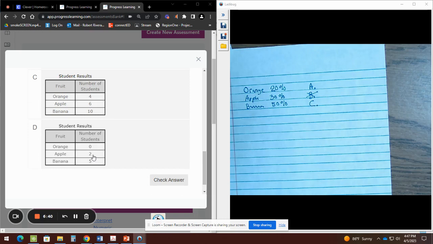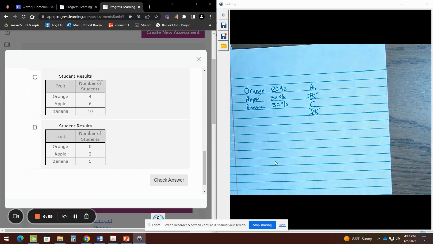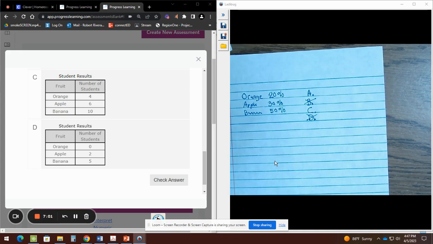Letter D. Letter D says that orange has 0 students. Well, anytime that you have a 0, think of a grade. If I get a 0, I will have a 0%. In our percentages, there's no 0%. That's why letter D is not good at all. Okay? It's between A and C.